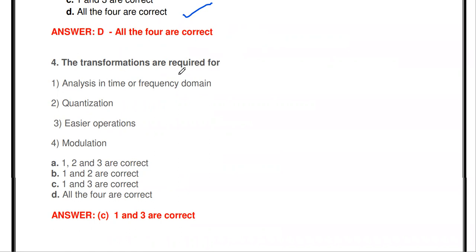Okay, so the transformations are required for dash. Analysis in time or frequency domain, quantization, easier operation, modulation. So the transformations are required in order to analyze the signal in time or frequency domain and for easier operation. So both 1 and 3 are the correct answer.